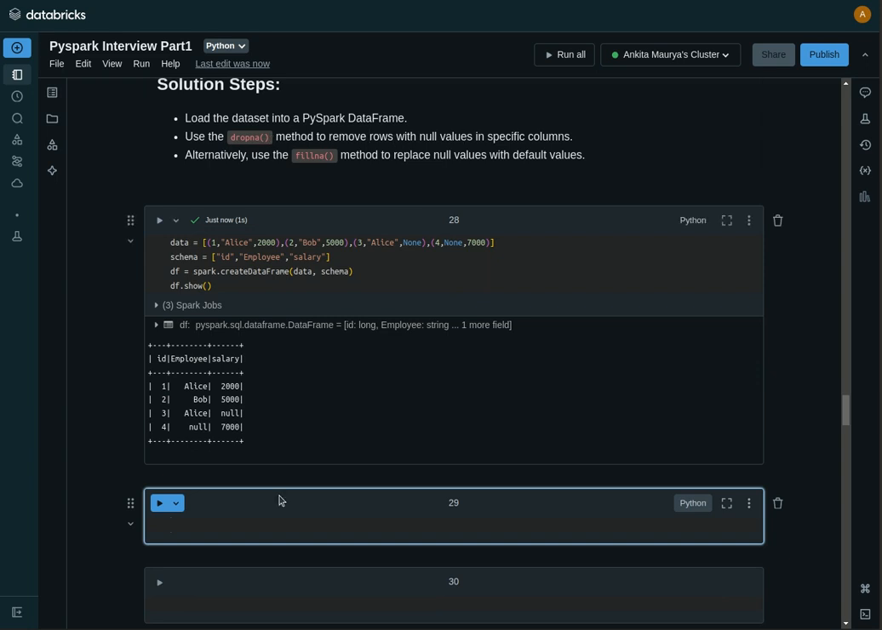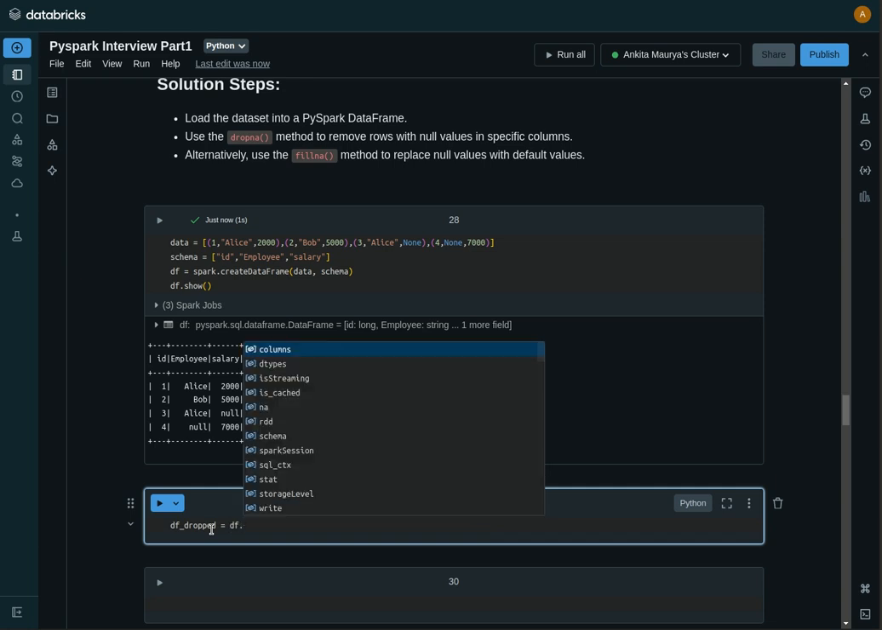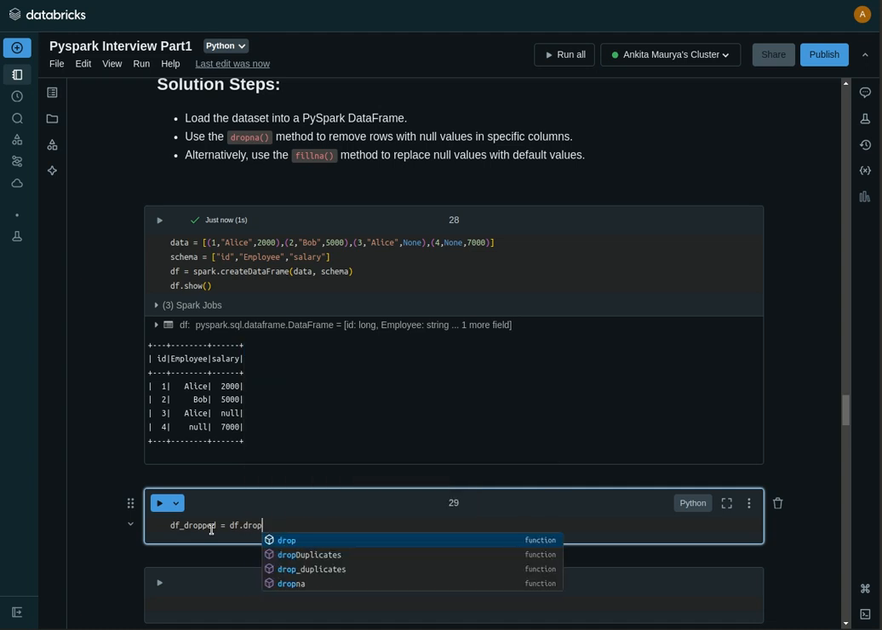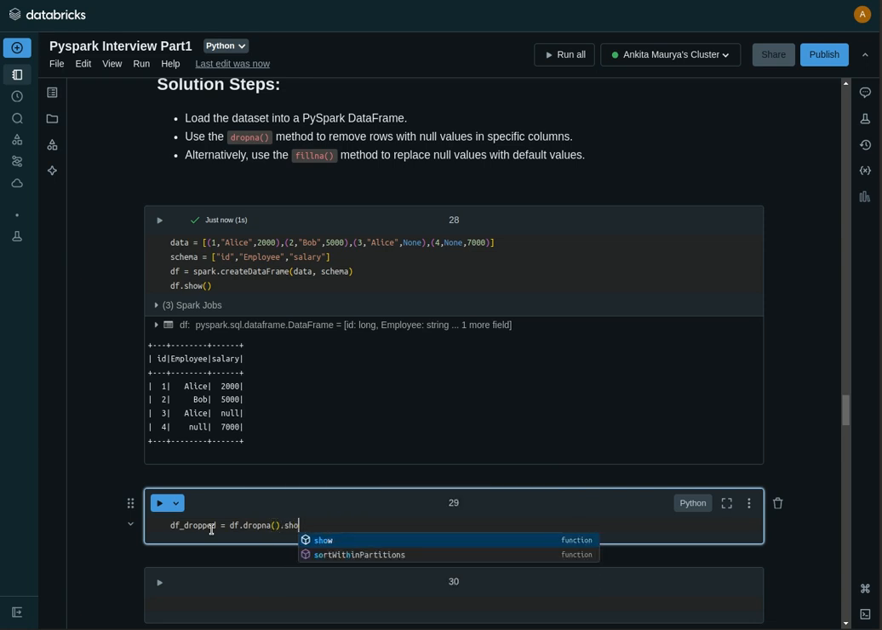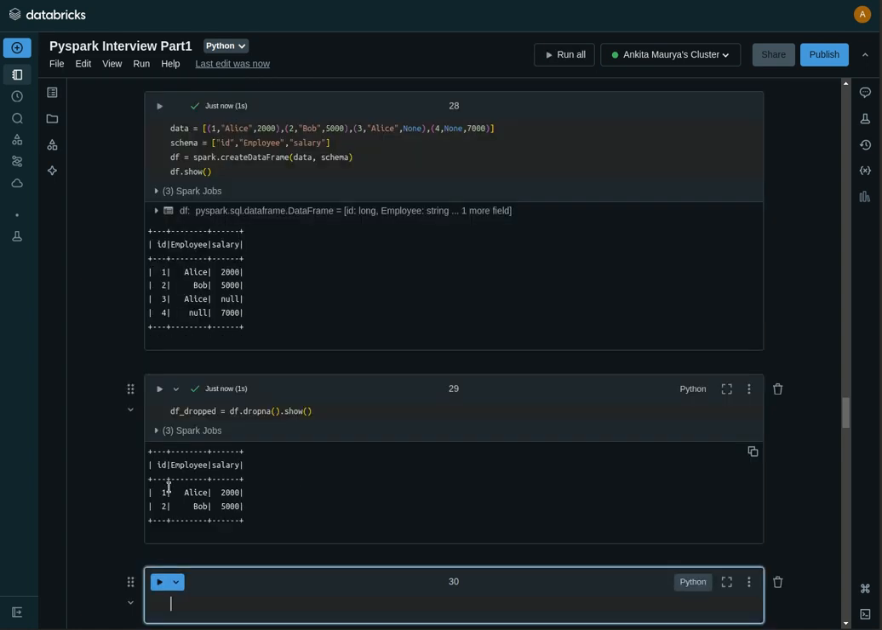Now we can give the name df_drop. For that, just use df.dropna like this, and then I can show this. So we basically have only two records there, the first and the second, because for the third record and fourth record we have null values.